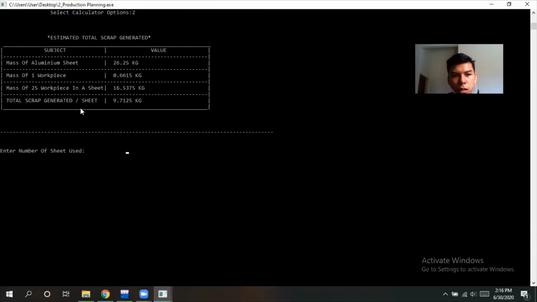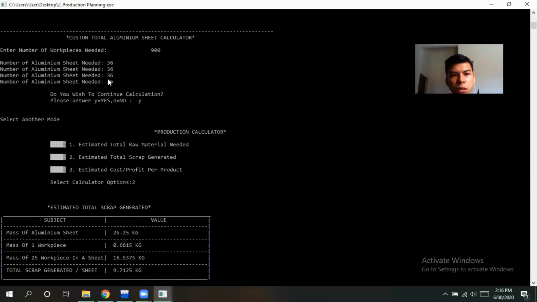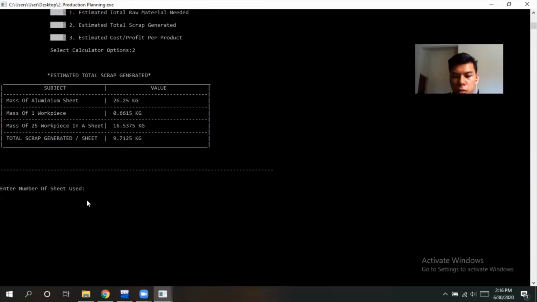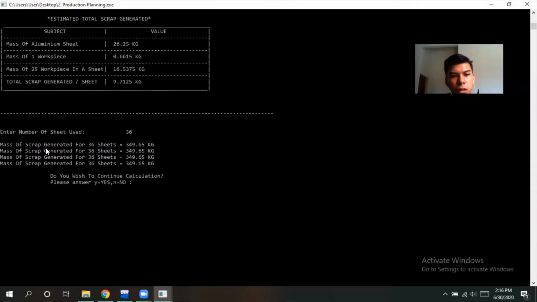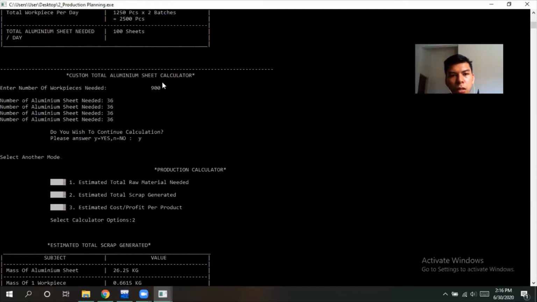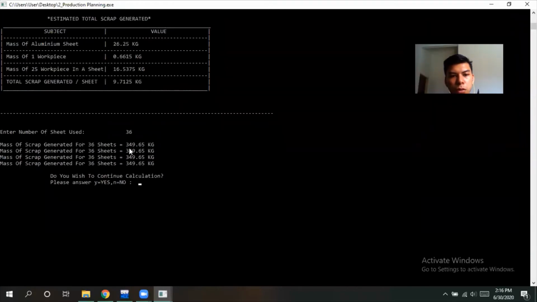Okay, and then it will ask the number of sheets used. If we use, just now we use 36 sheets. Okay, we enter 36 sheets used. So the scrap generated for 36 sheets and for 900 products will produce 349.65 kilogram of scrap. Yes, again to continue.